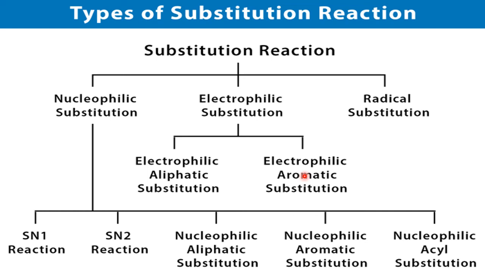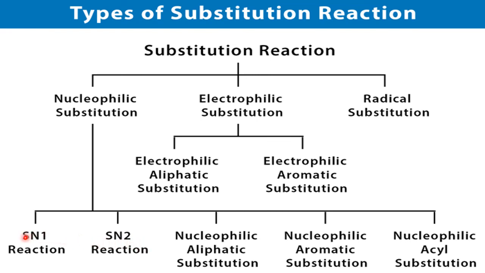So it depends upon the type of the hydrocarbon. If it is an aromatic hydrocarbon, they come under this category, and if it is aliphatic, open chain, normal chain, or the closed cycloalkanes, they come under electrophilic aliphatic substitution. Now in the nucleophilic, there are a variety of examples. One is SN1, other is SN2, nucleophilic aliphatic substitution, nucleophilic aromatic substitution, and nucleophilic acyl substitution. All these three are not there for the time being. So we learn only in this chapter SN1 and SN2.